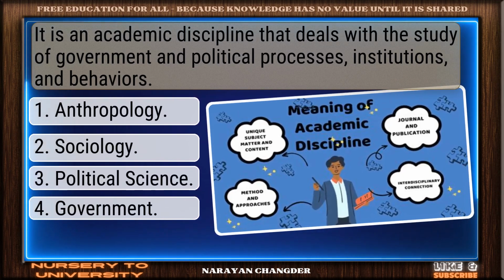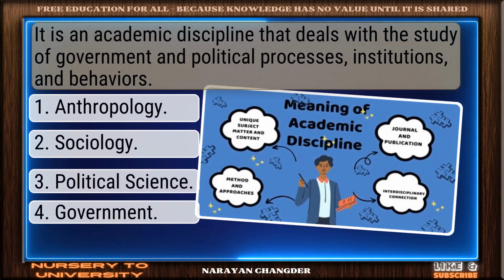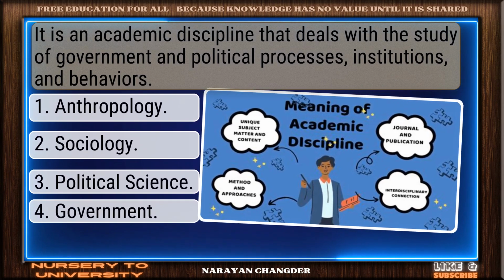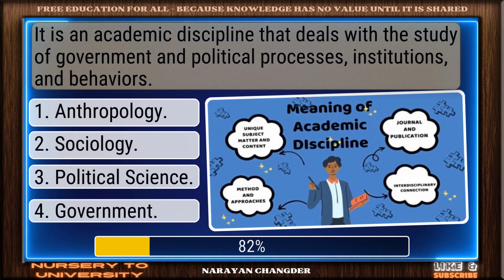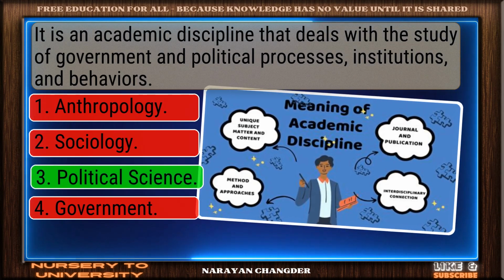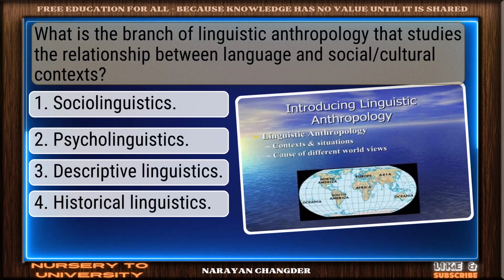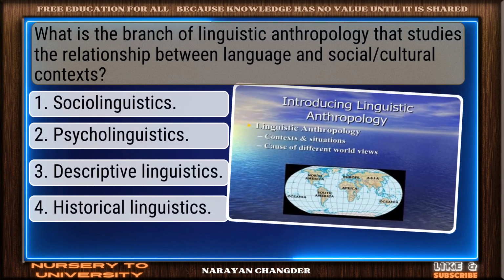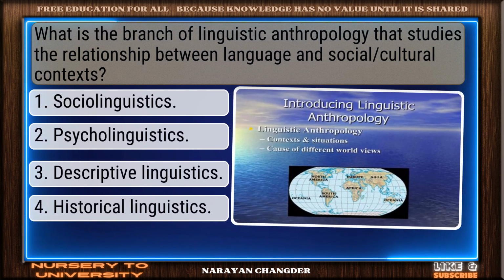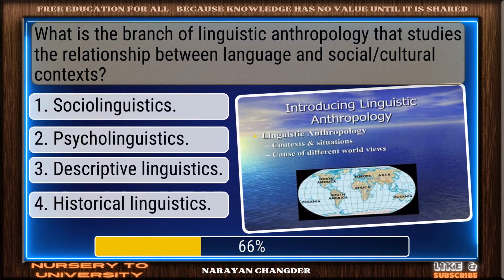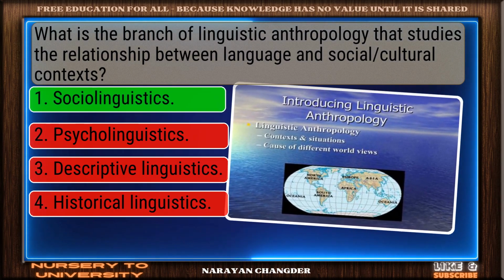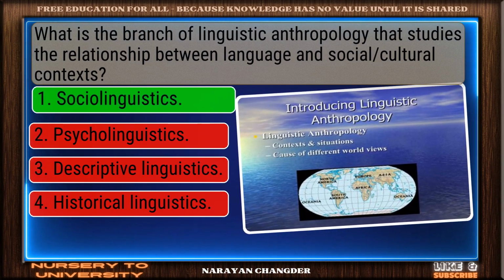It is an academic discipline that deals with the study of government and political processes, institutions, and behaviors. You got it. Your choice, political science, is right. What is the branch of linguistic anthropology that studies the relationship between language and social cultural contexts? Strong choice. Sociolinguistics is the right answer.